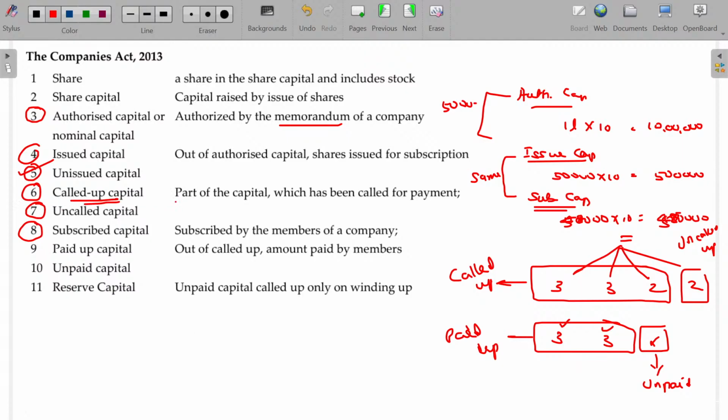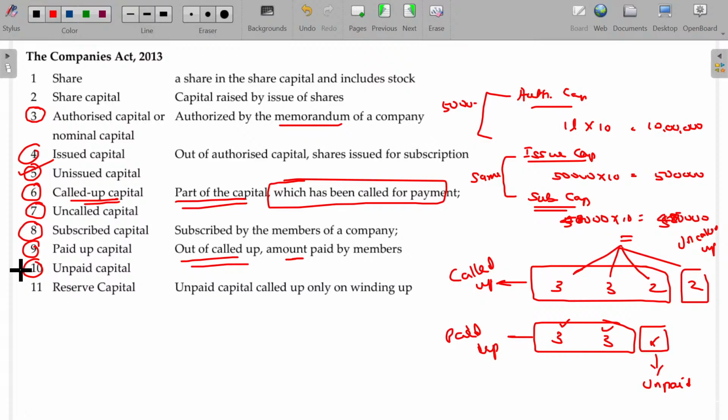So, called up and uncalled up. Called up capital is nothing but the part of capital which has been called for payment. Leaving that, the balance would be uncalled capital. Paid up capital is nothing but, out of the called up money, the company called up to pay 8 rupees. Out of that, only 6 rupees is paid. That will be called the paid up capital and the balance is unpaid capital.